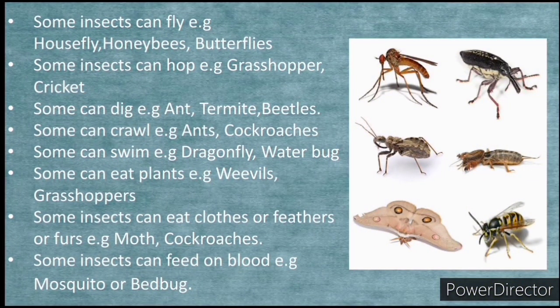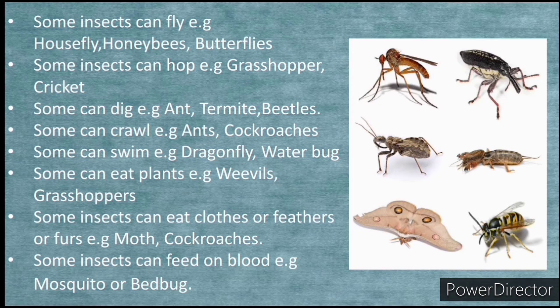Different insects and their abilities. Some insects can fly. Examples of insects that can fly are the housefly, the honeybees, the butterflies, and so on. Some insects can jump, like little quick jumps up. We have the grasshopper and crickets. Some insects can dig. We have the ants, they dig holes. We have termites, we have beetles, they dig where they live in. Some can crawl. We have ants and cockroaches, they crawl. Then some can swim. The examples are the dragonfly and the water bug.